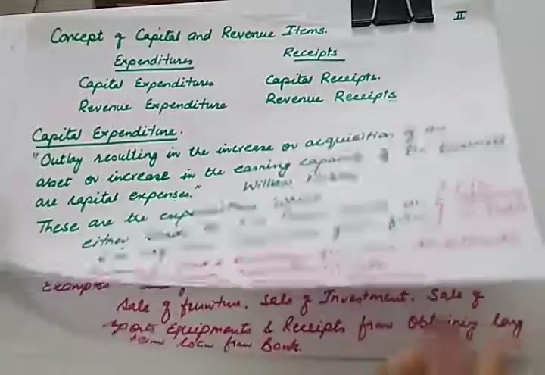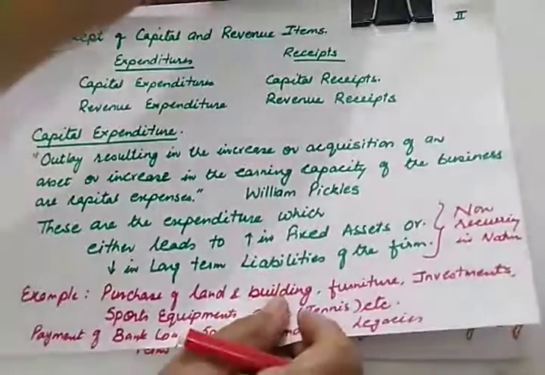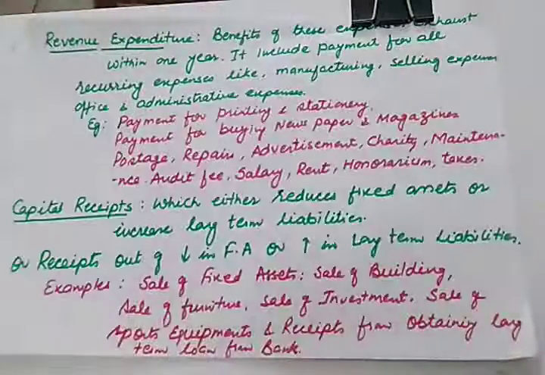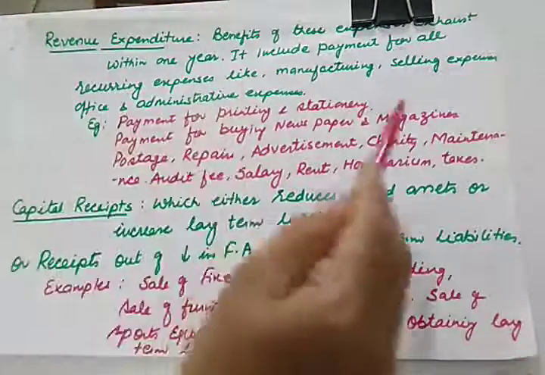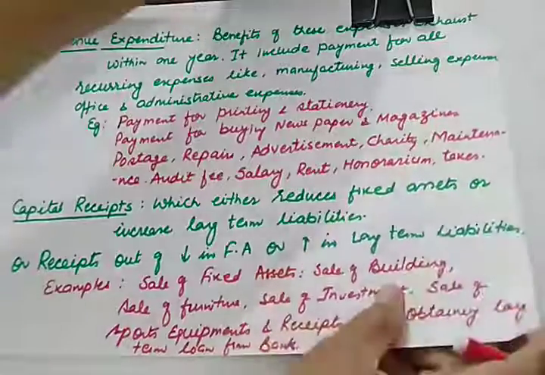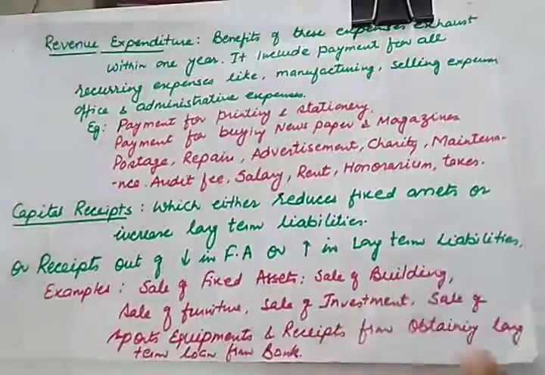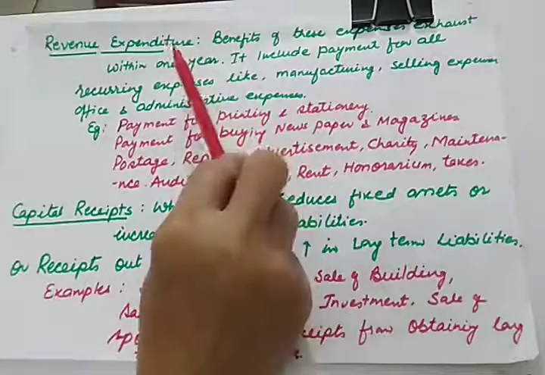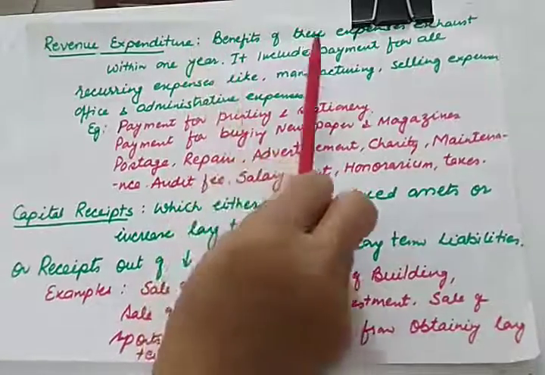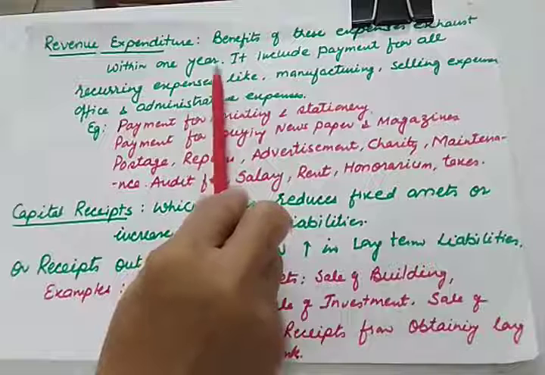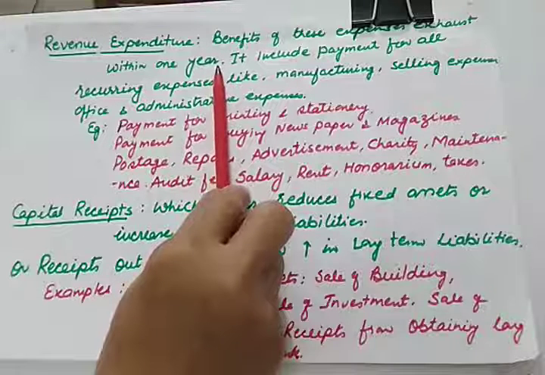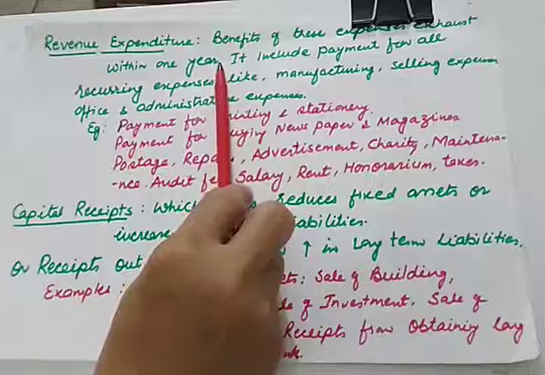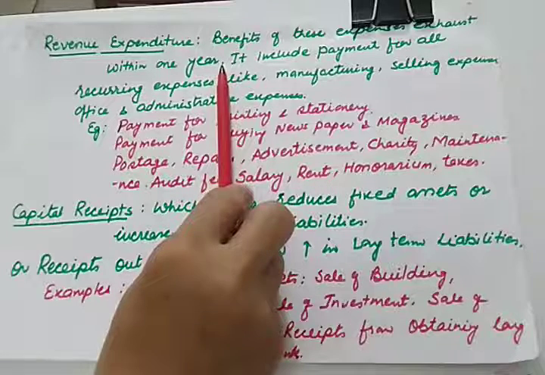So let us study the second type of expenditure, which is revenue expenditure. According to this, the benefit of these expenses exhausts within 1 year. So if you have done some revenue expenditure, its benefit will immediately exhaust, or it will take maximum 1 year, the benefit of that particular expenditure will exhaust.